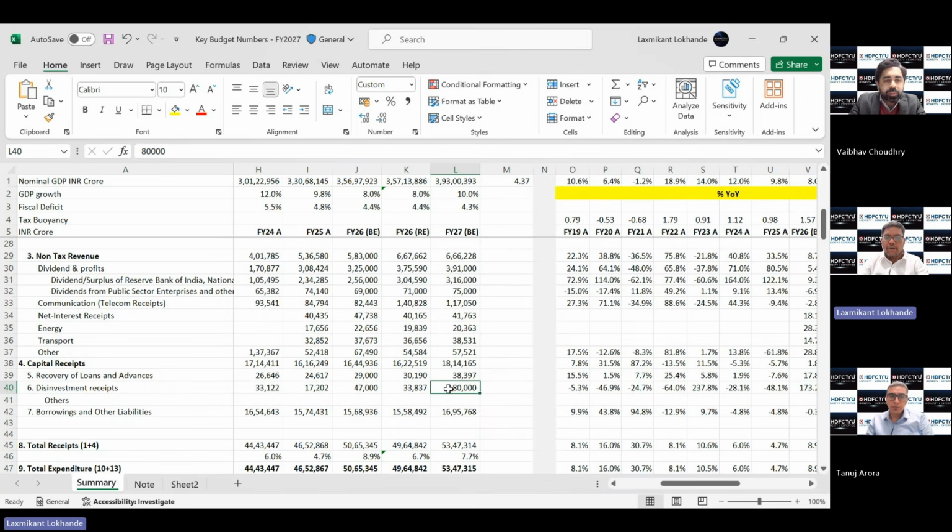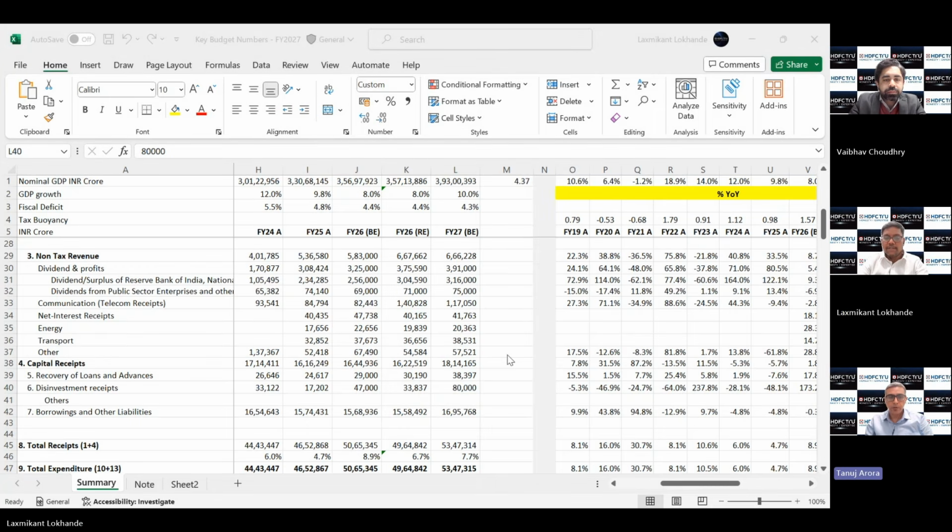There are a couple of companies which are in advanced stages. But we need to really see whether this number can be achieved or not. The past suggests that it may undershoot by some extent. But given the fact that this is a small contribution, it is not much of a worry sign from that perspective.